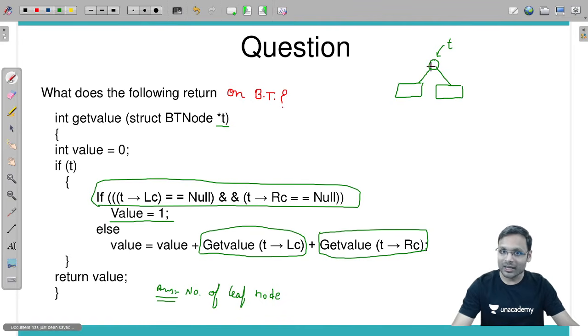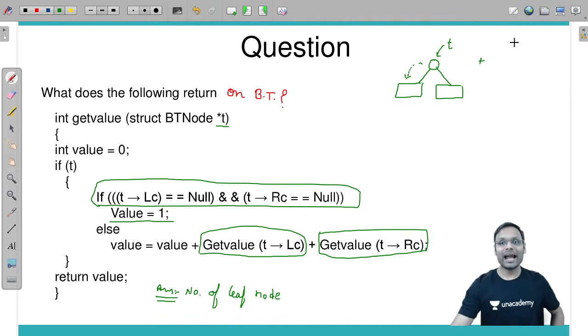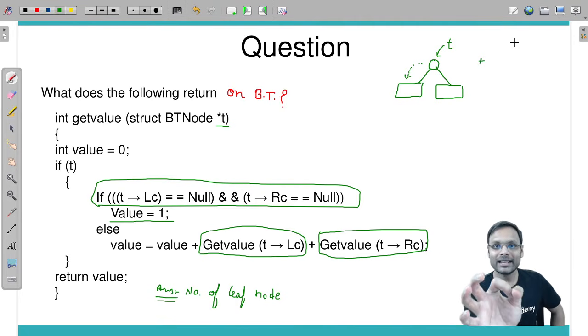So I will do what? I will check if this itself is a leaf node. No, it's not a leaf node. Then recursively you call the left subtree: calculate the number of leaf nodes in the left subtree. Then recursively you calculate the number of leaf nodes in the right subtree. Once the number of leaf nodes in the left subtree and right subtree are calculated, then sum those two. Add those two values and you will get the correct answer.